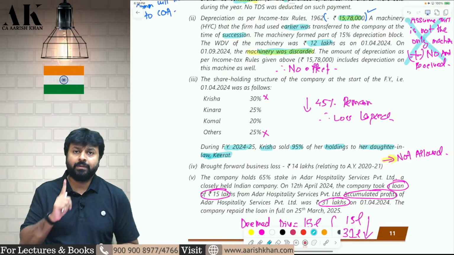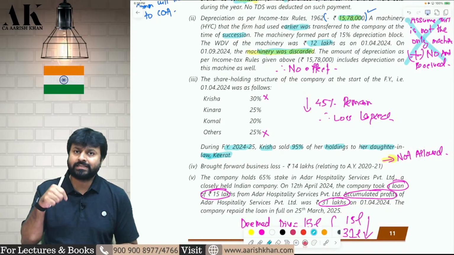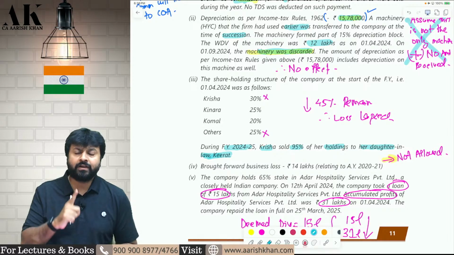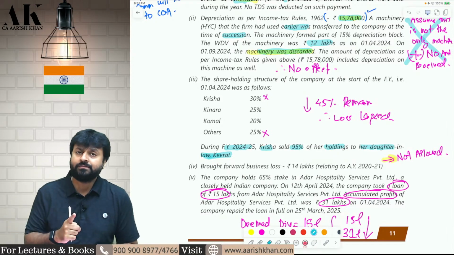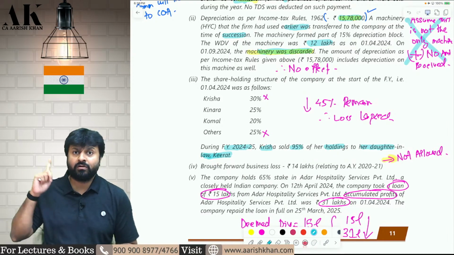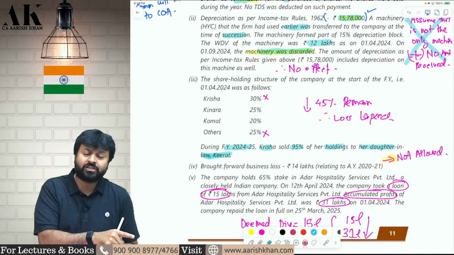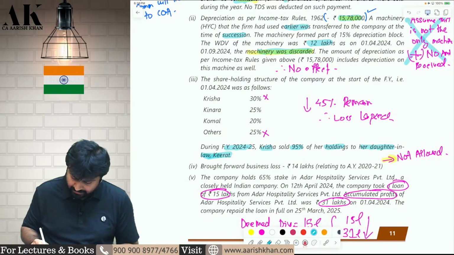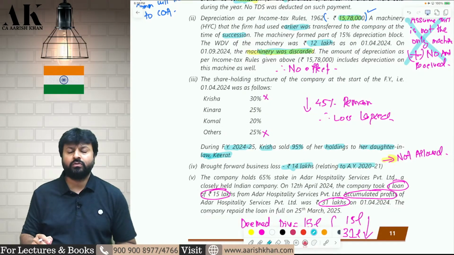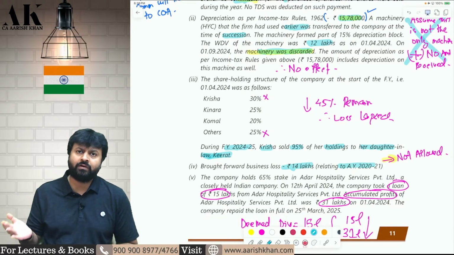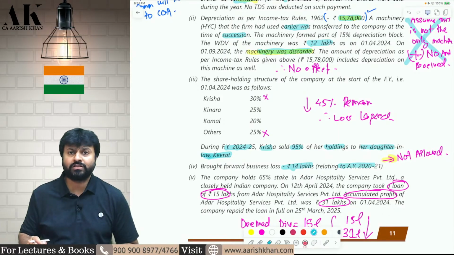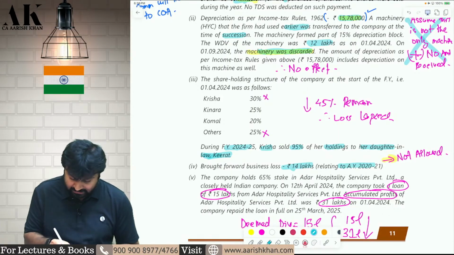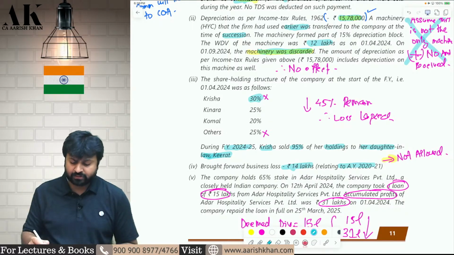Now, remember, if you want to carry forward the loss, this company is a closely held company. If a closely held company has to carry forward the loss, at least 51% of the shareholders in the year of loss and in the year in which you want to carry forward the loss has to be the same. In this case, it is not the same. Therefore, this loss will not be allowed as deduction to you. We will not allow you to carry forward and set off this loss in the current year. Okay? Because Krisha is selling 95% of its holding.